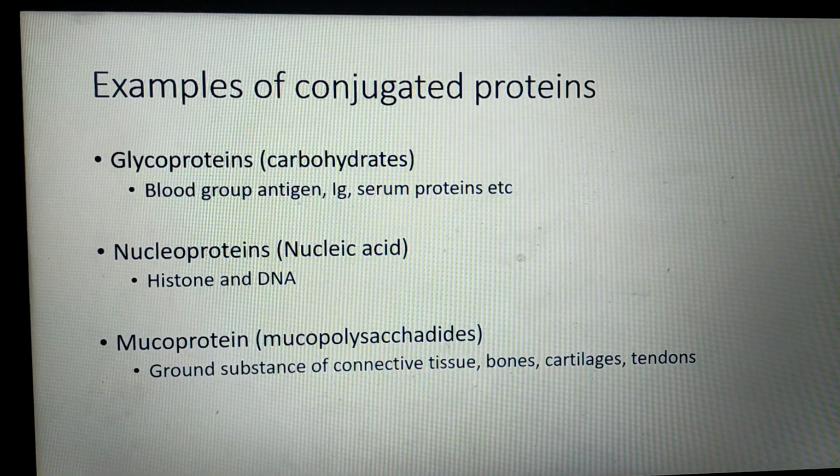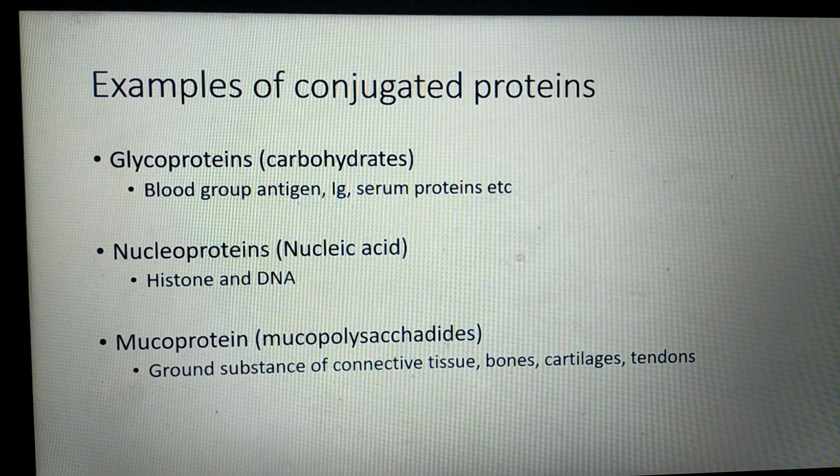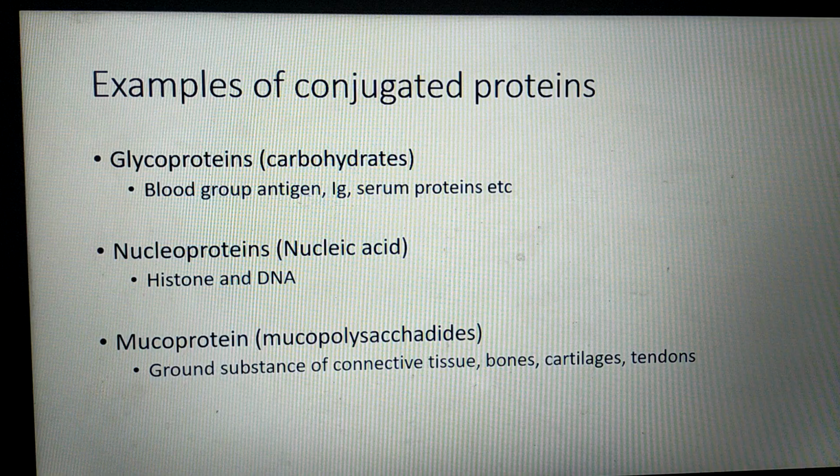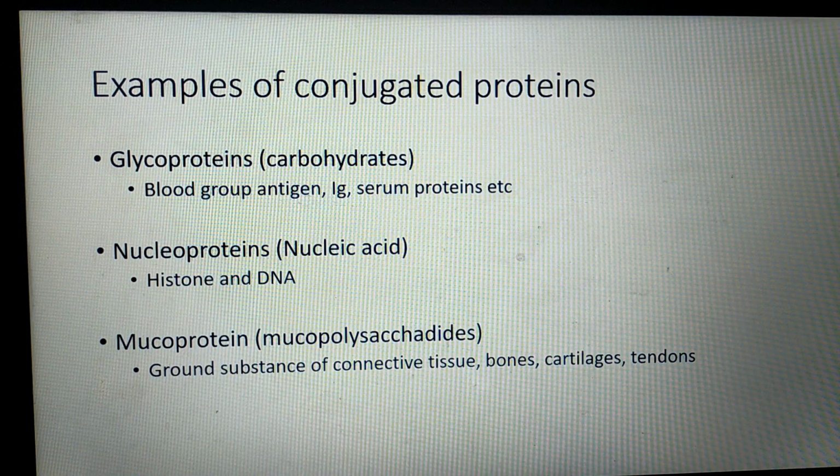Examples of conjugated protein include glycoproteins. It contains carbohydrate along with protein. Examples of glycoproteins are blood group antigens which are present on RBCs, immunoglobulins, serum proteins. All of our serum proteins are glycoproteins, means they combine with small amount of carbohydrates.